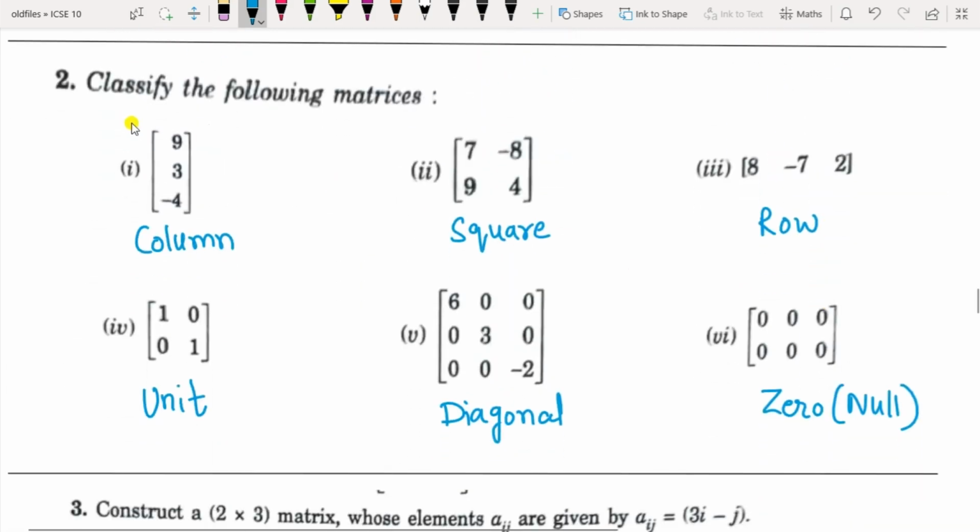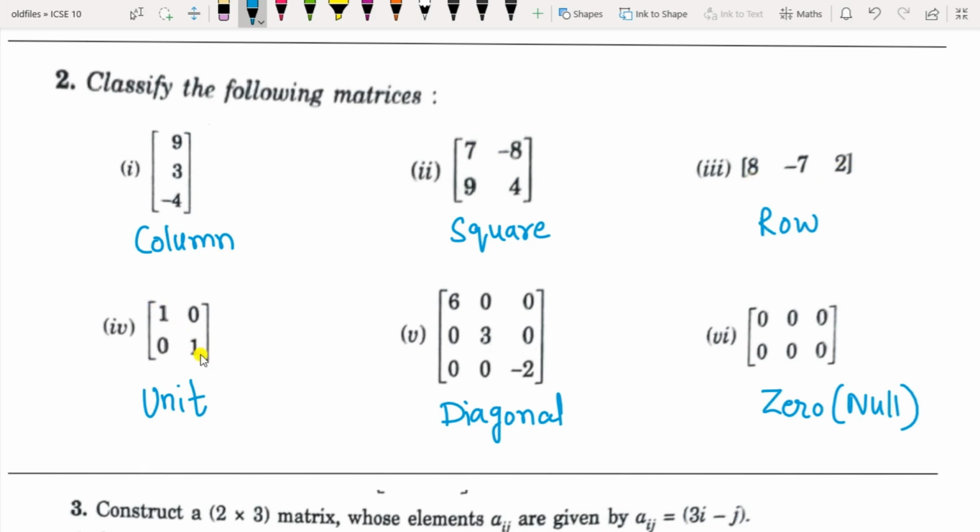Question second is, you have to classify the following matrices. So which type of matrix is this? You have only one column here, so this is called a column matrix. Just now we have seen in the description above, this is where the number of rows and columns is the same, so it is called a square matrix. This is a single row, so it is called a row matrix.